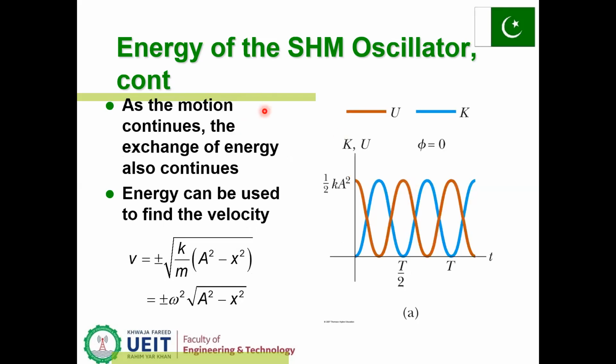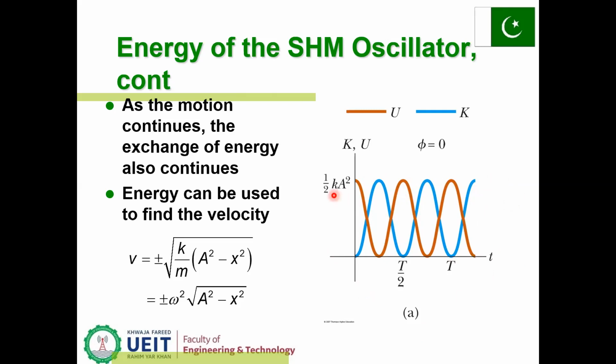Energy of this oscillator can be found out. V is equal to plus or minus the square root of k over m times A squared minus x squared, which is plus or minus omega times the square root of A squared minus x squared. As the motion continues, the exchange of energy also continues, and energy can be used to find the velocity. So here the curves remain going on. This is the potential energy curve, and below is the kinetic energy curve. Both these curves keep moving as t increases.